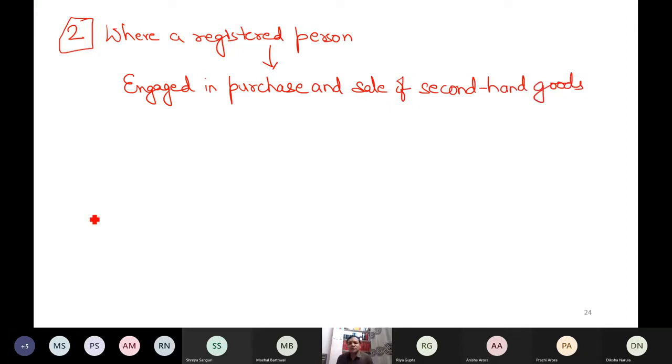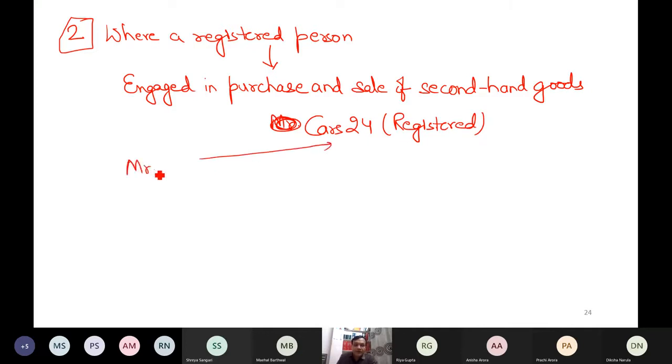I am purchasing second-hand goods, I am selling second-hand goods. So Mr. A, or I should again use Cars 24. You can see the example of Cars 24, a registered entity. I can sell my car at Cars 24. So any individual can sell a second-hand car. And of course, Mr. A is what? Unregistered, because to be covered under 9(4), the supplier must be unregistered.